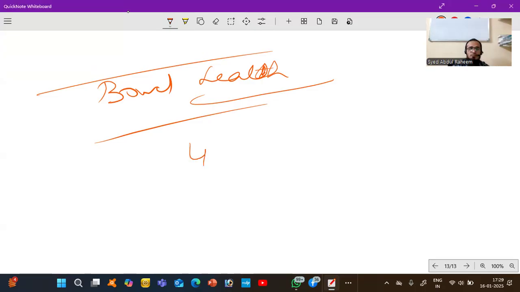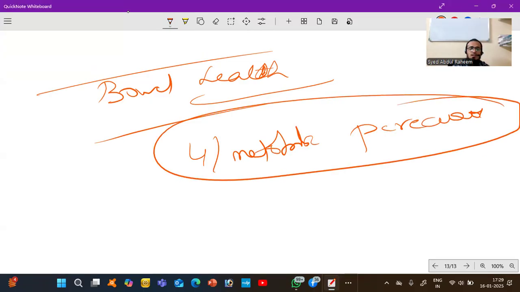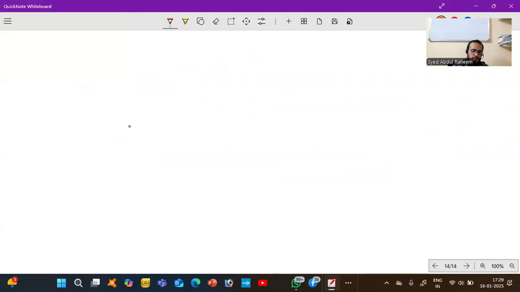Another function is metabolic precursor. Our cells need the functions of DNA, mitosis will happen, multiplication of cells will happen, and new cells will be generated. We need DNA or gene production, everything. How does this happen? Because of carbohydrates. If the cells don't utilize carbohydrates, how will they form the different parts of the cell? This is very important.